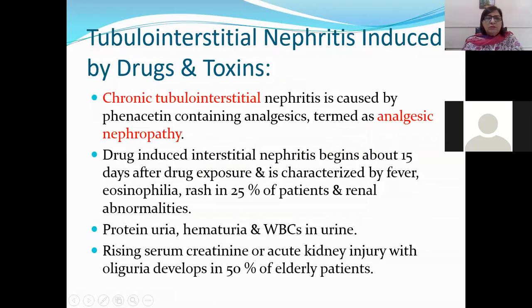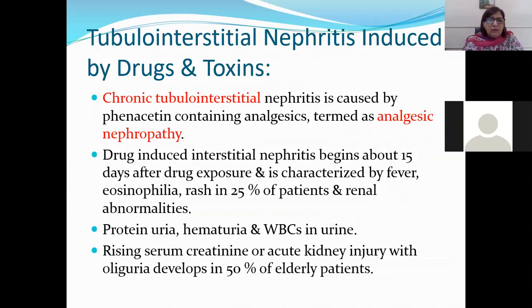Then chronic tubulointerstitial nephritis is also caused by analgesics, which is known as analgesic nephropathy. Okay. Proteinuria, hematuria and WBC casts are seen in the urine, and rising serum creatinine or acute kidney injury with oliguria develops in 50% of elderly patients.